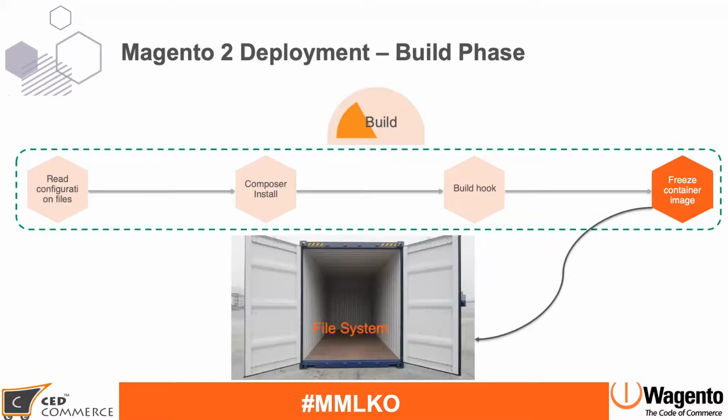Once this is done, then it will freeze the container image. So your file system is ready. Like we have applied the patches, we did the compile, we generated static content. It's time that now we need to lock our container image and put it into read-only mode. So our container image is ready for connecting with the live site. So this is what the build phase is doing. The build phase is building a new container with the latest file system and services.